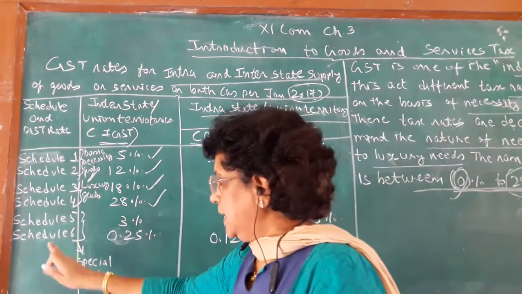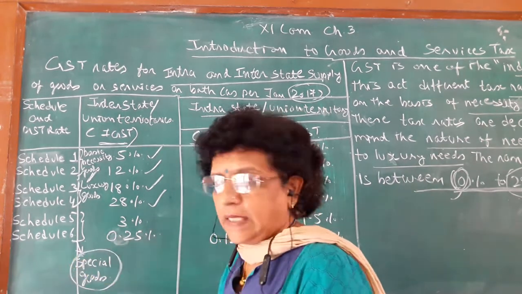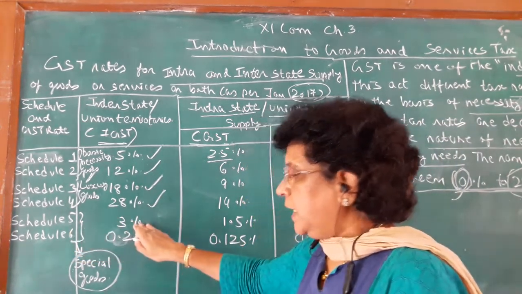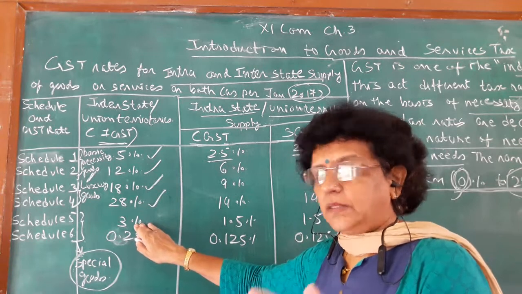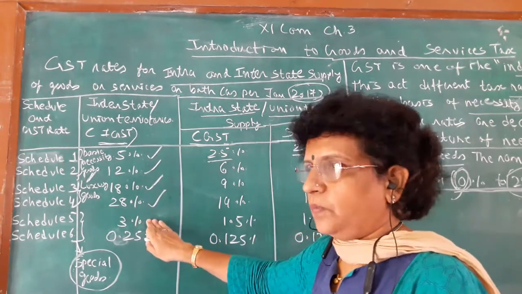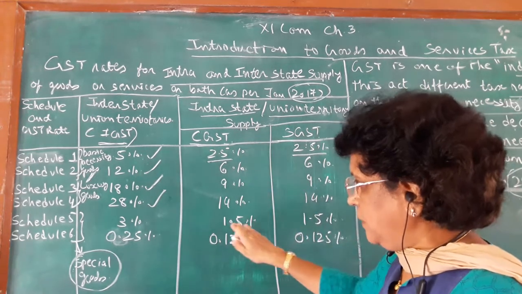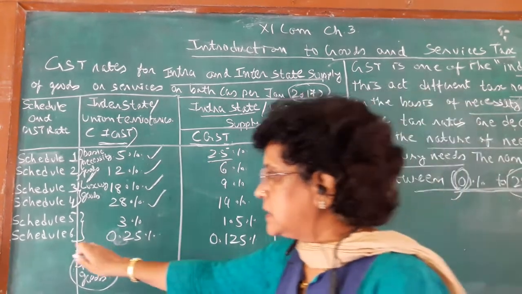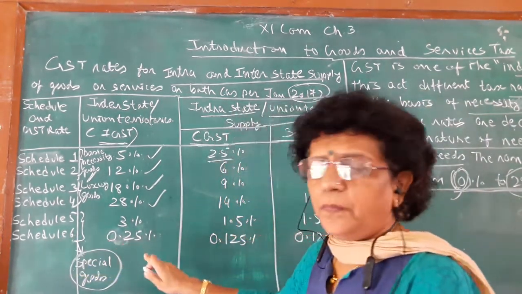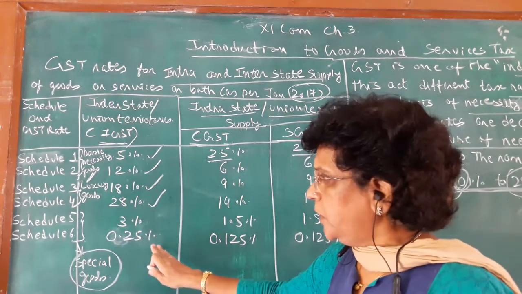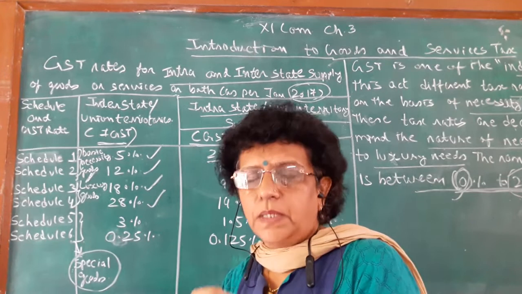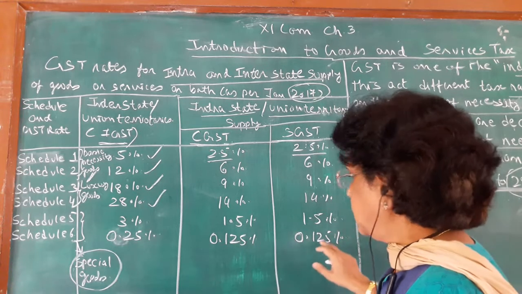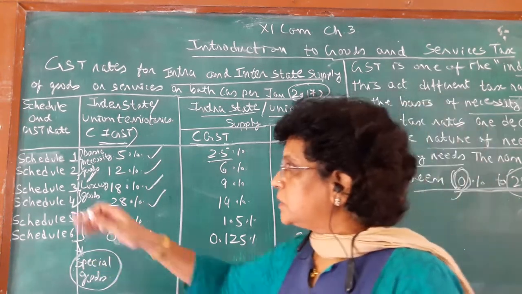Now schedules 5 and 6 are the special goods category. For schedule 5, the rate is 3%, which is very negligible, nominal. 3% is the IGST you have to pay, and for CGST 1.5% tax and SGST 1.5% tax. And the last, schedule 6, is only 0.25%. 0.25% is very nominal, and that is split into 0.125 each.